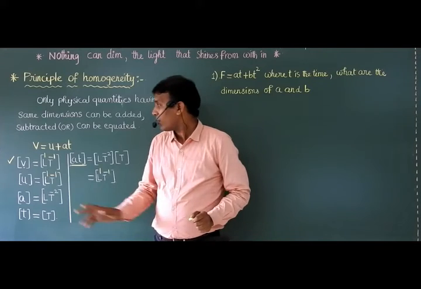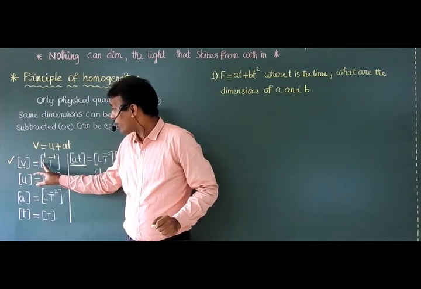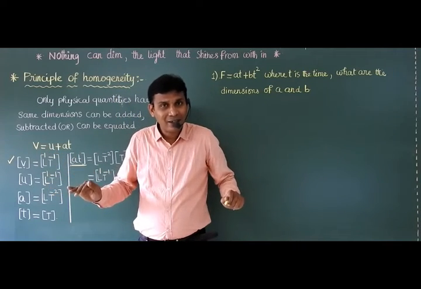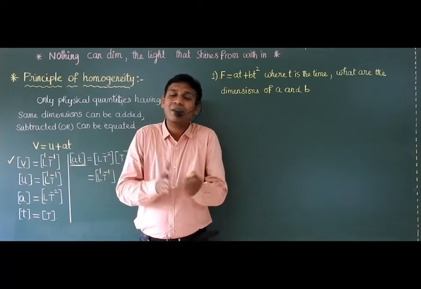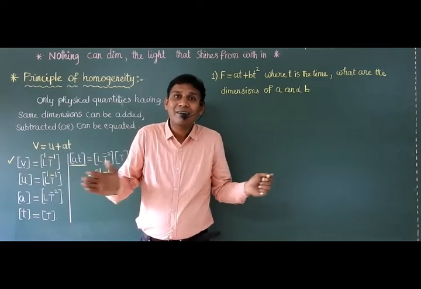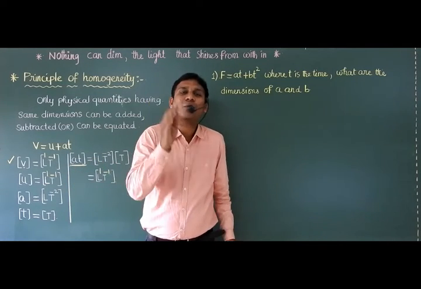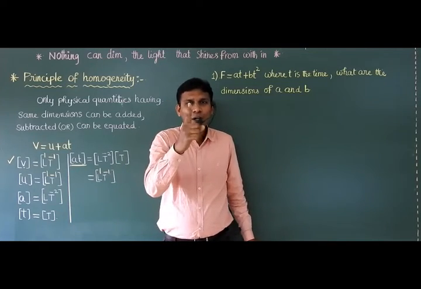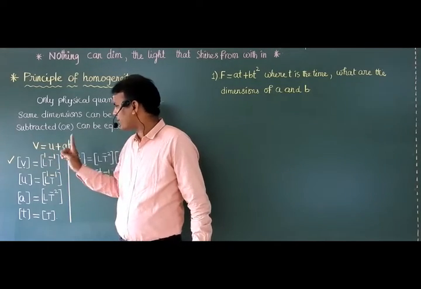Okay? Right. So if dimensions of L, T are same, then they can be added, they can be subtracted, they can be equated. That is what the principle of homogeneity is. Now here your question is, sir, why are you taking U plus AT?